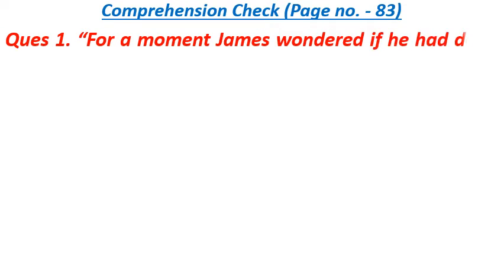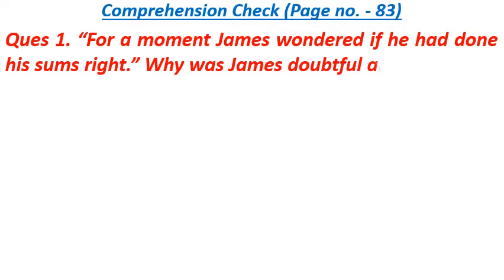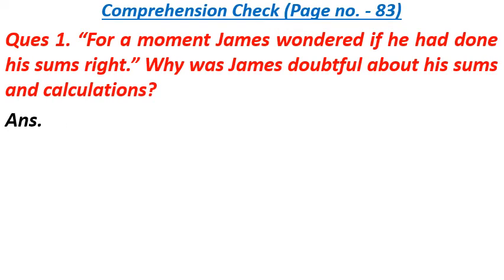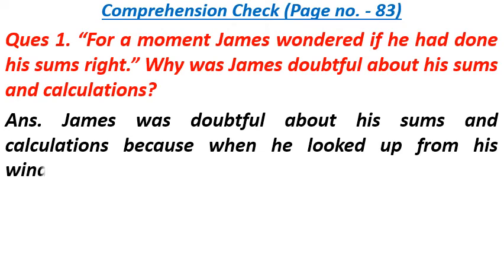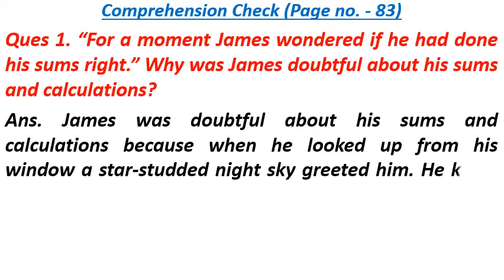Now let us discuss questions and answers of comprehension check, which is on page number 83, in detail. Question number 1 is, for a moment James wondered if he had done his sums right. Why was James doubtful about his sums and calculations? The answer is, James was doubtful about his sums and calculations because when he looked up from his window, a star-studded night sky greeted him.